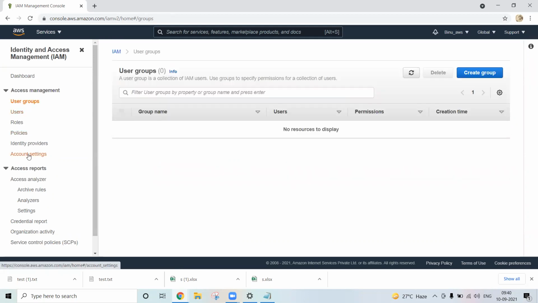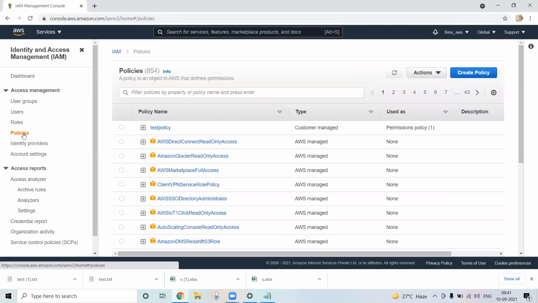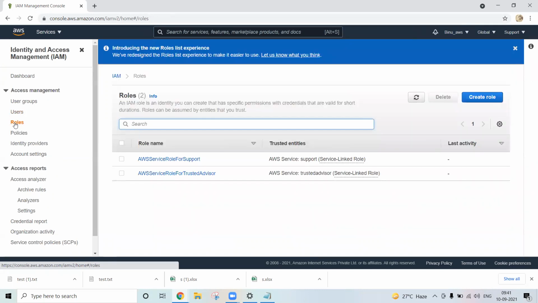Then roles and policies would be the same, right? No, roles and policies are not the same. You cannot attach this role to the user. The role is basically what is required to access the resources. Let me give an example.